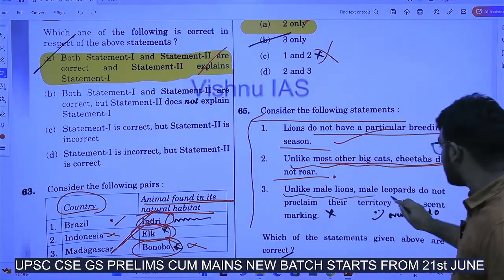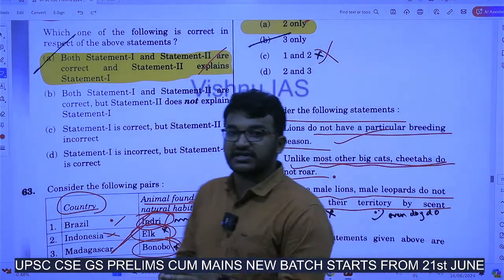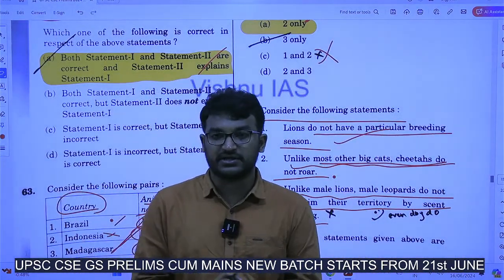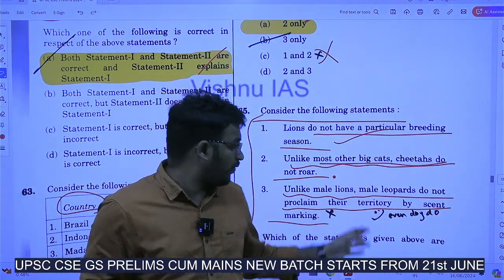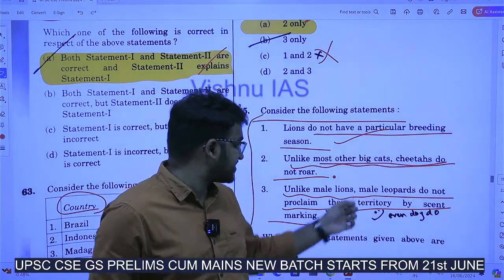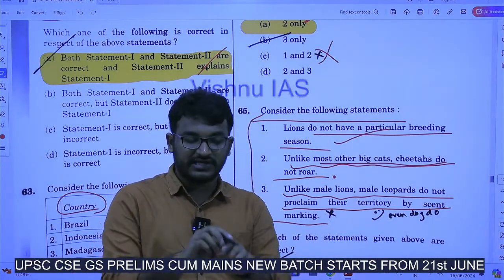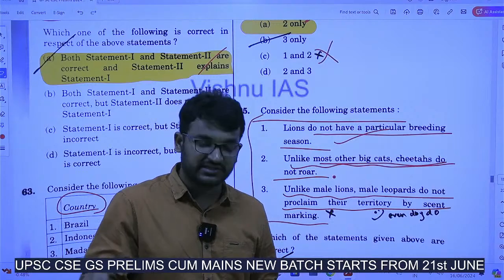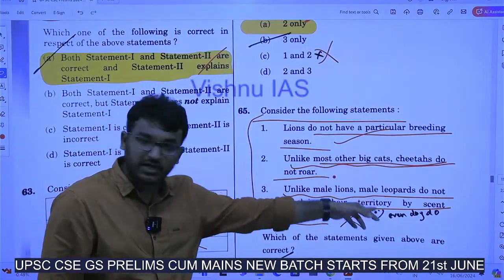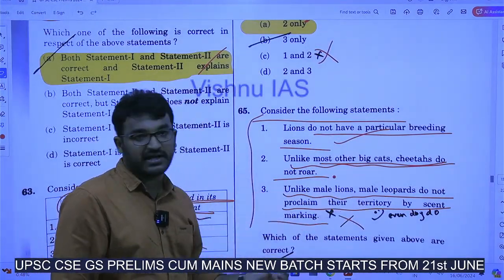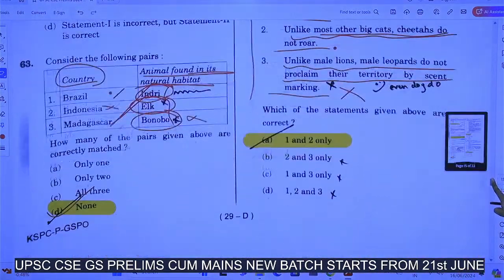Next, unlike male lions, male leopards do not proclaim their territory by scent marking. Actually, if you have seen national parks and also research papers, they will be mentioning this scent marking. What is scent marking? It is a mechanism by which leopards, lions and tigers will be demarcating the places that they will be inhabiting. So this statement is wrong, because not only lions, leopards will also be using scent marking. Okay, so this is wrong. Answer is 1 and 2 only. Yes, 1 and 2.